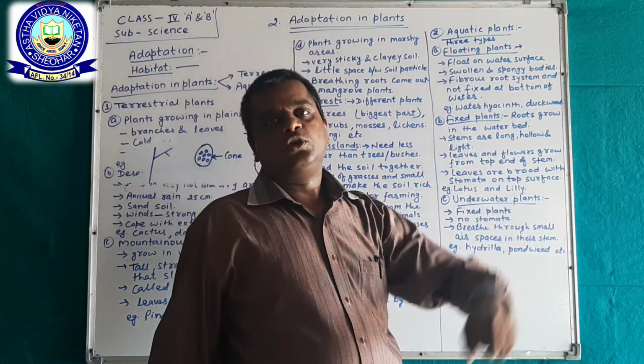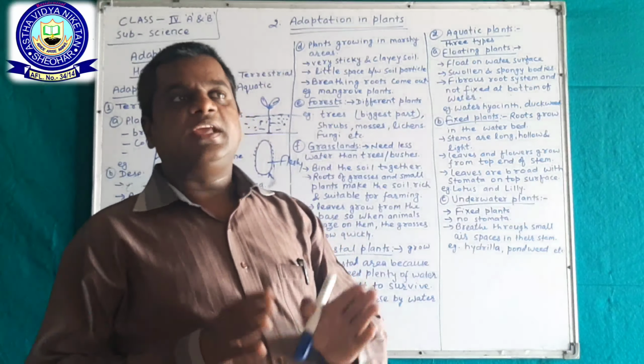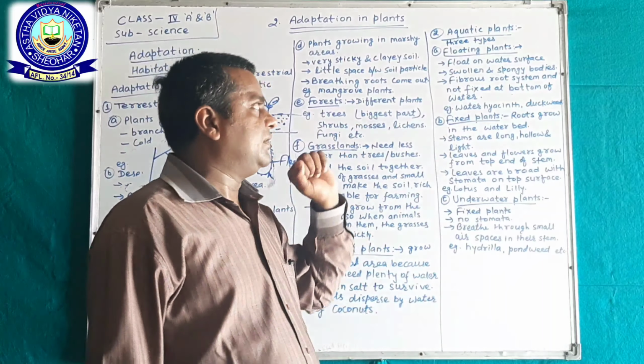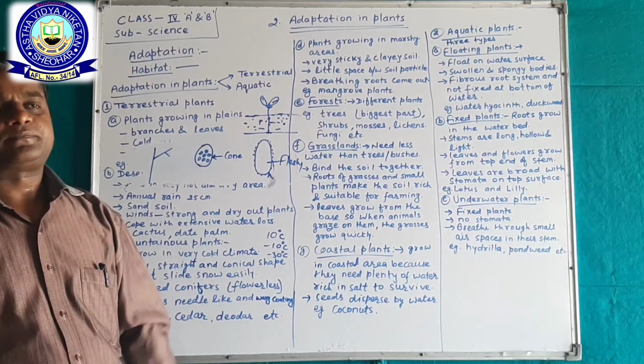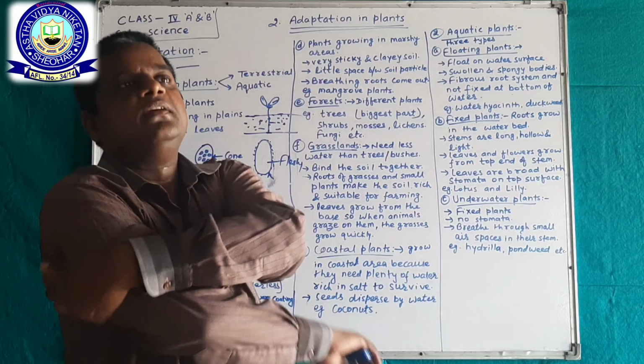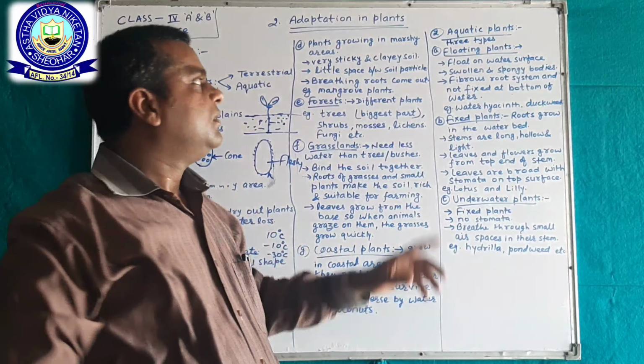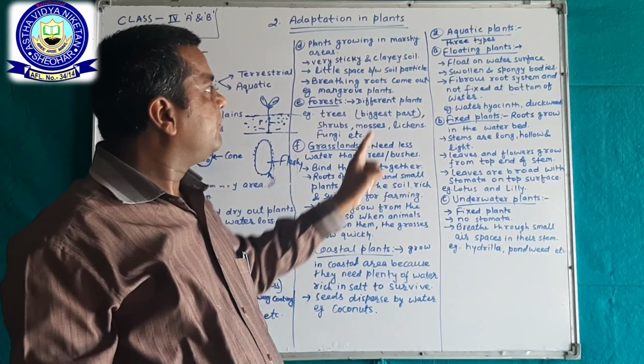Next, here the first one is terrestrial plants, another is aquatic plants. The plants which live in water are called aquatic plants. As for example, we see hydrilla, water hyacinth, duckweed, etc. All are aquatic plants, okay.